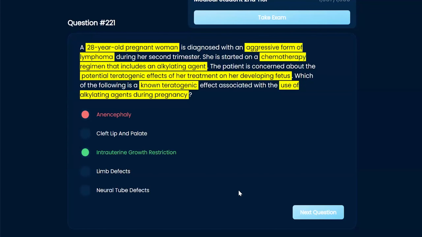Hopefully that makes sense, with anencephaly being with the seizure drugs. You can almost remember that as seizure activity in your brain: mom is taking a drug for her brain and it affects baby's brain. Definitely seizures come from the brain, and if you take seizure medications, then it can affect baby's brain, which, ironically, that logic occurs with a lot of teratogenic effects. So if you take blood pressure medications that work on the kidney, then it affects the kidneys of the baby. That's something you can remember. Think like ACE inhibitors: if you take ACE inhibitors, no bueno for kidneys for baby.